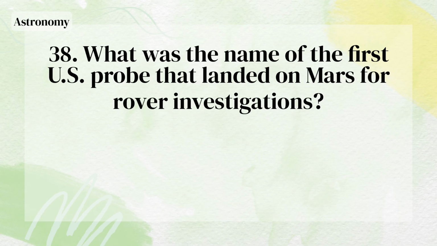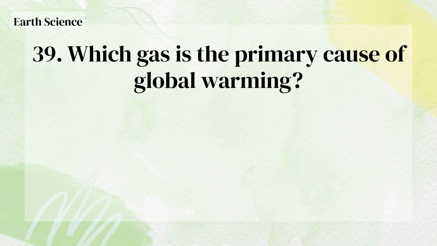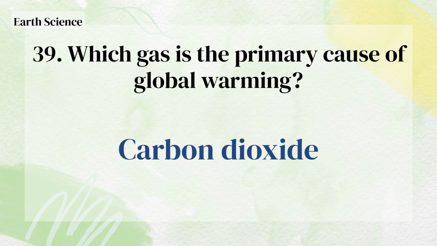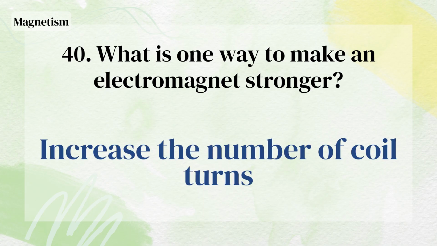Acidic. What was the name of the first U.S. probe that landed on Mars for rover investigations? Pathfinder. Which gas is the primary cause of global warming? Carbon dioxide. What is one way to make an electromagnet stronger? Increase the number of coil turns.